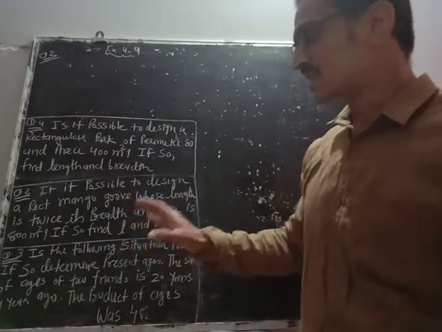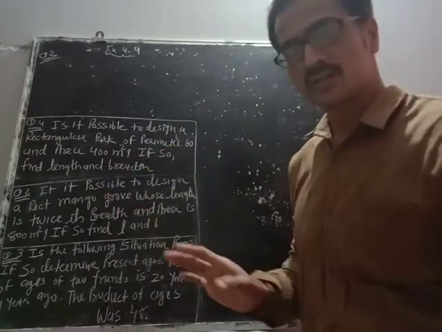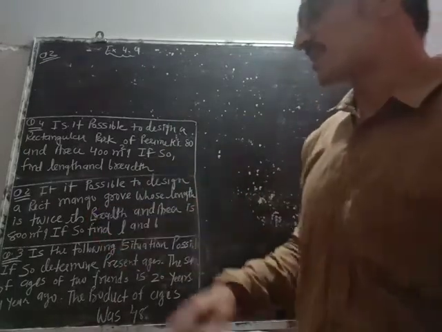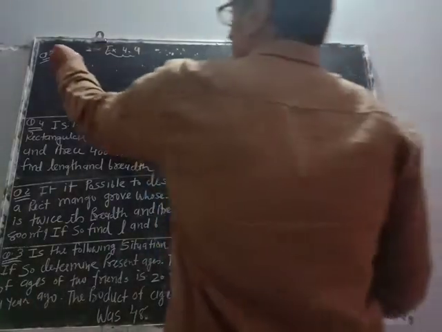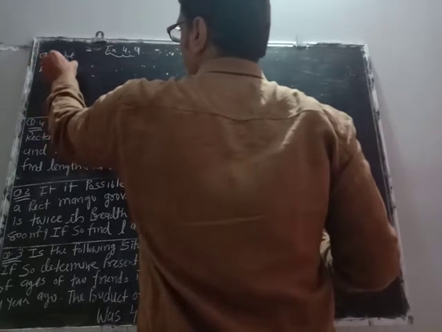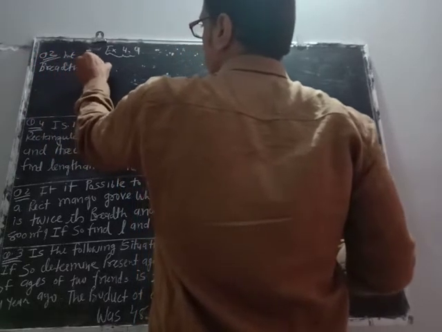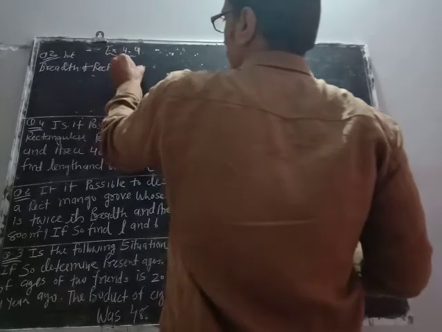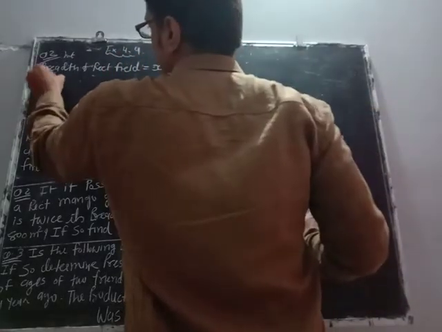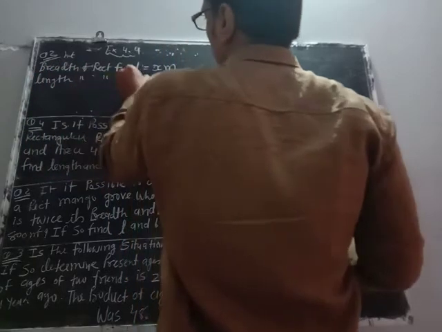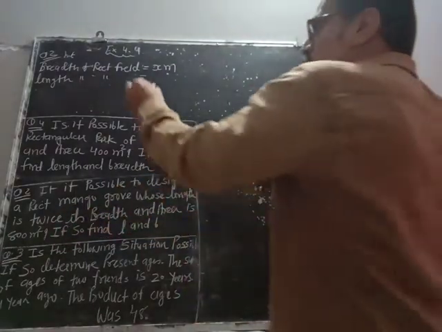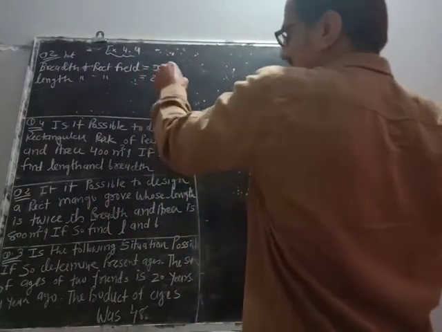So here we want length and breadth. Whatever variable comes afterward, we will suppose that to be x. So breadth comes afterwards, so we suppose breadth is x. The length of the rectangular field will be, read: length is equal to twice its breadth, that means 2x.